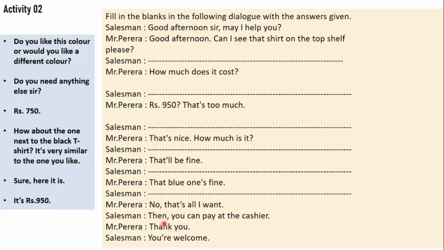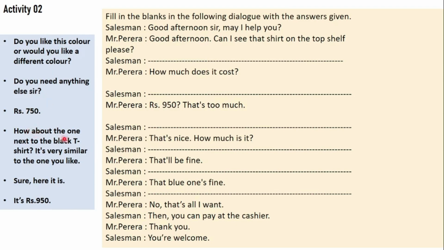Activity number 2. Here you can see some phrases given for you. I will just read them for you. First one, do you like this color or would you like a different color? Question mark. This is a yes/no question. Do you need anything else, sir? Here also, question mark. These two are yes/no questions.